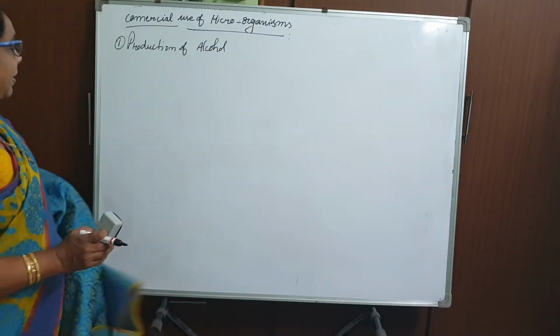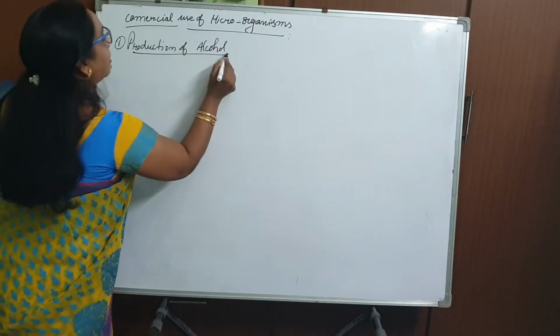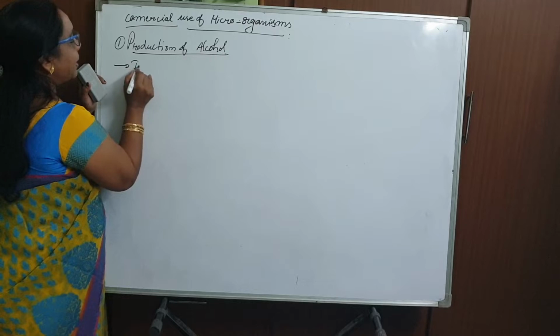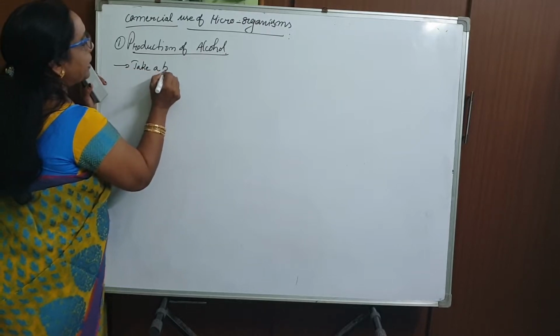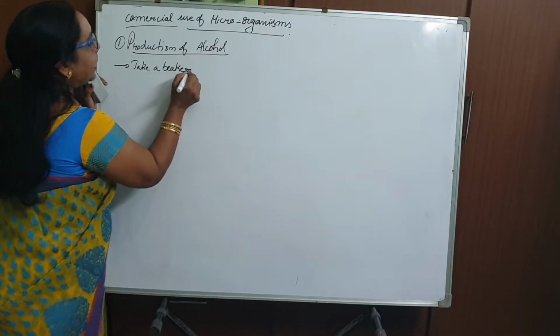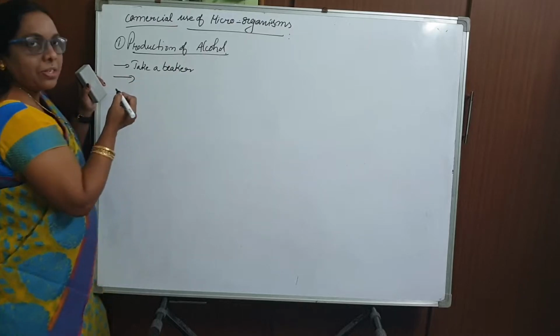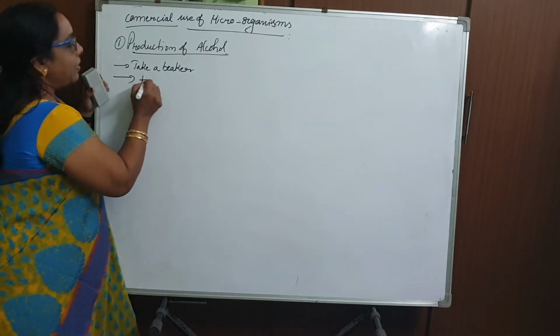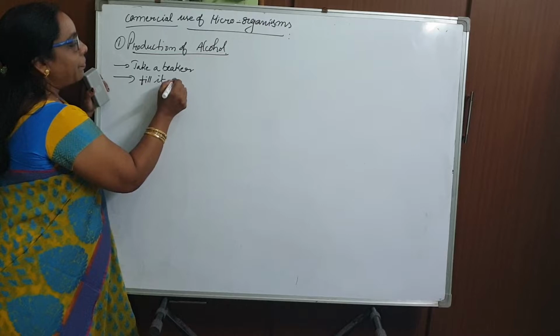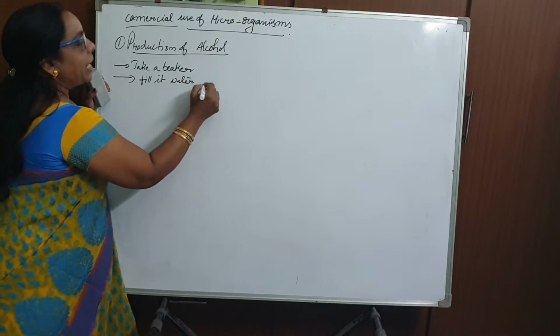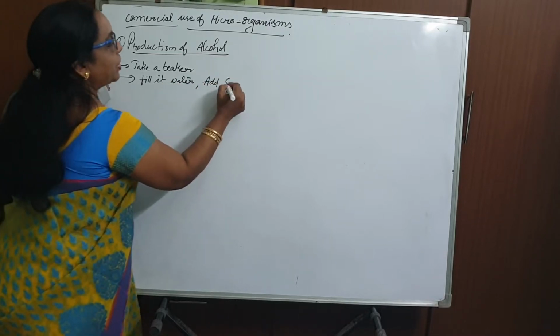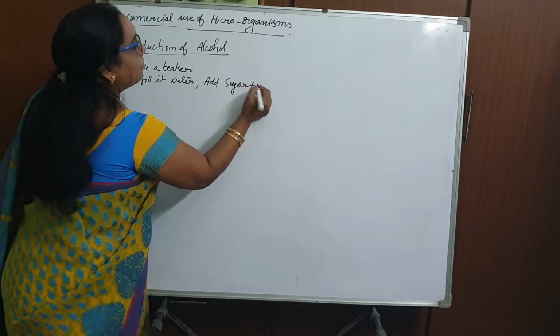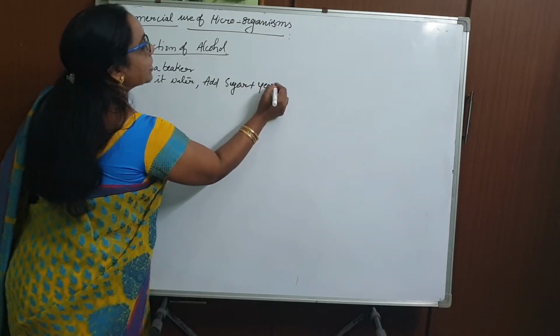Then the activity, how we did the production of alcohol: I'll give these points in the key points also. Take a beaker and fill it with water, and add sugar plus yeast granules.